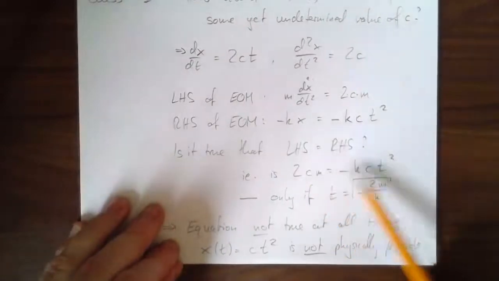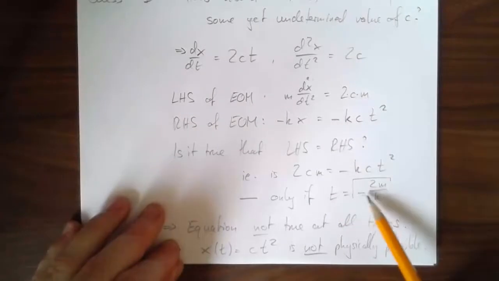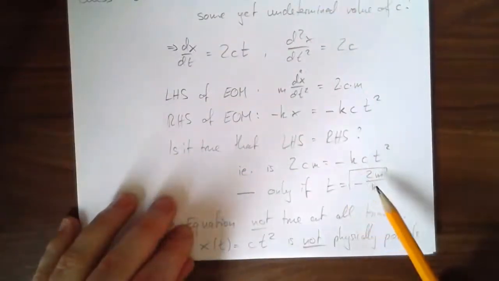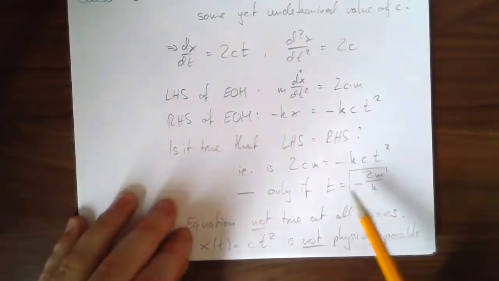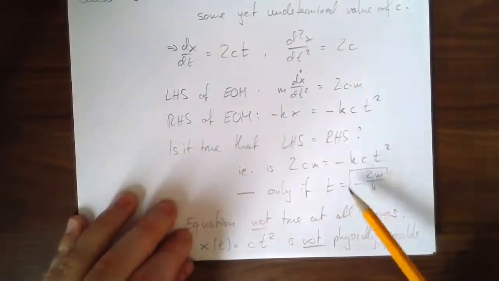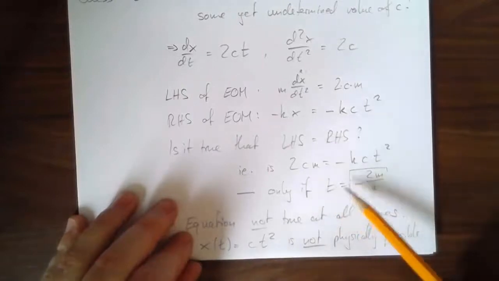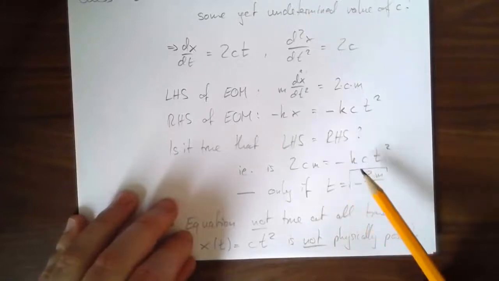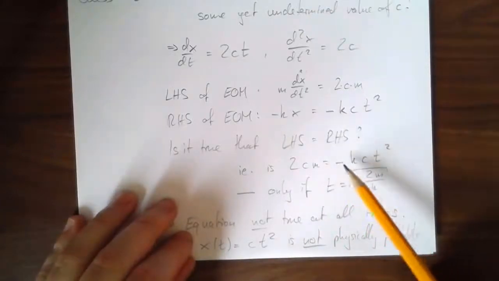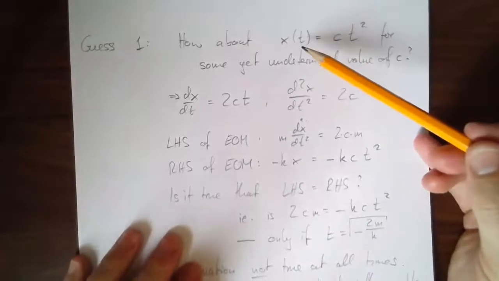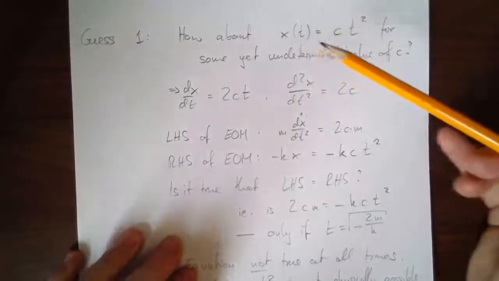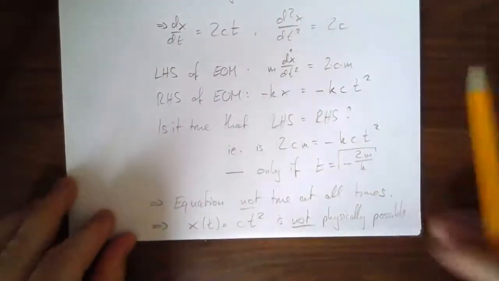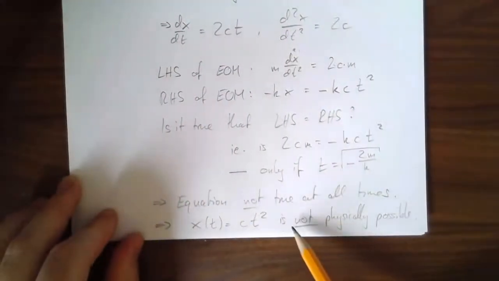Maybe I can solve for t, but that's a square root of a negative number, which would make t a complex number. Even if that weren't the case, the fact that there are only one or maybe two values of t that make this true means the laws of physics are not being observed at all times, if indeed this were the function that describes the position of the mass over time. So the only conclusion is that it is not the right choice.